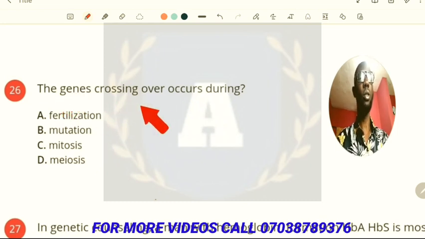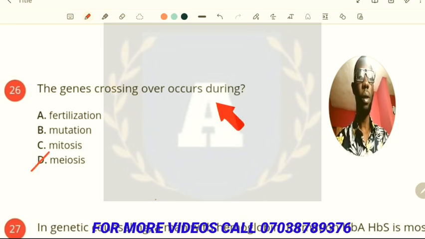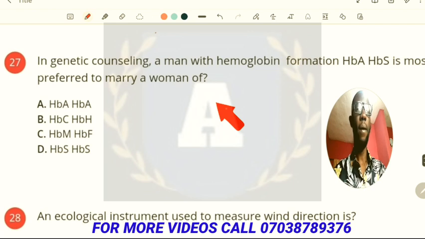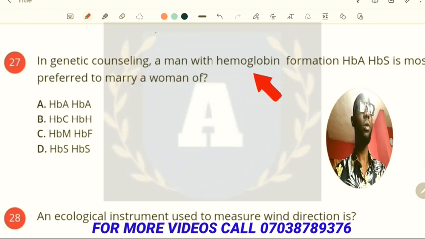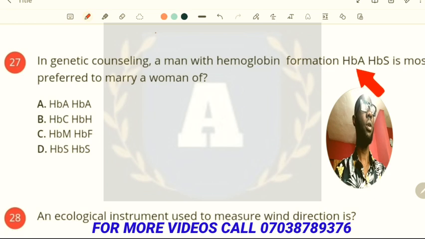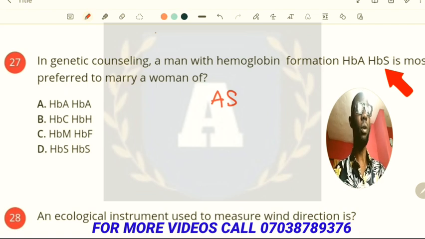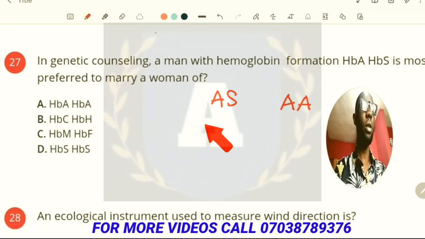The gene crossing over occurs during meiosis. The next question says, in genetic counseling, a man with hemoglobin formation HbA, HbS, that is AS, precisely, is most preferred to marry a woman of. So it will advise a man who is AS to marry a woman who is AA, so that they will not have an individual which will be sickle cell.